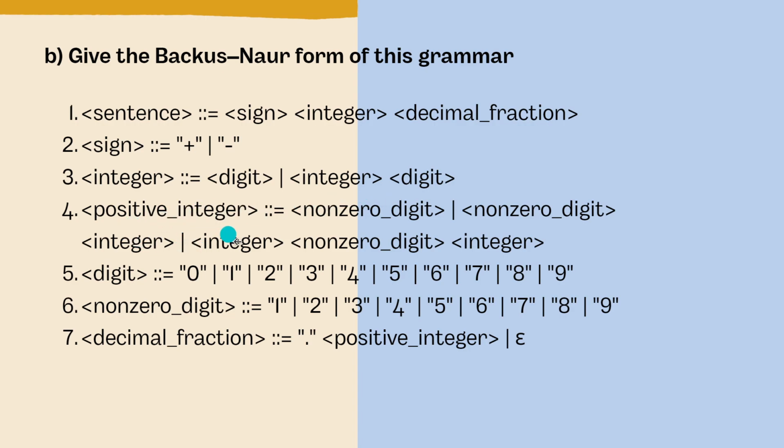Then positive integer can be given as non-zero digit, or integer followed by non-zero digit. And our non-zero digit can be from 1 to 9, excluding 0. And we have decimal fraction given as decimal point and positive integer, or blank, or we can say that it is empty.